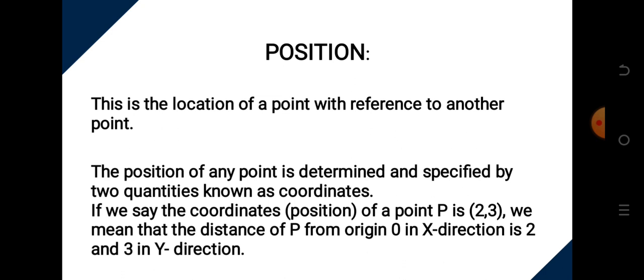Now, the position of any point in physics is determined and specified by two quantities that we regard as coordinates. If we say the coordinates of a point P is (2, 3), the 2 represents the x-axis, and the 3 represents the y-axis. So we mean that the distance of P from the origin O is 2 in the x direction and 3 in the y direction. Let's look at this chart.